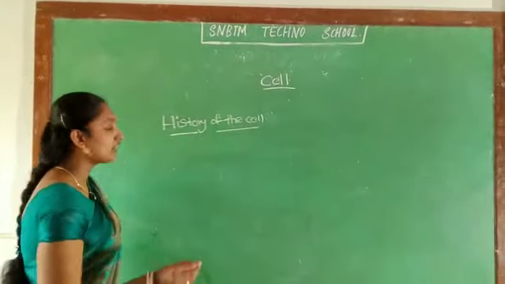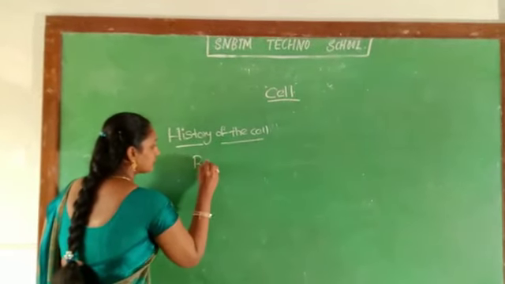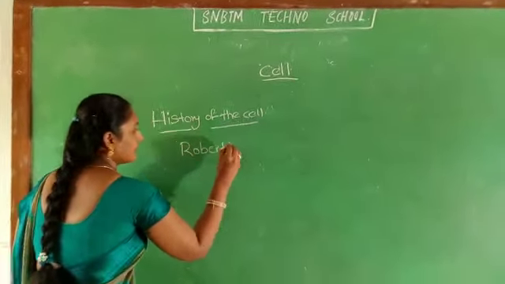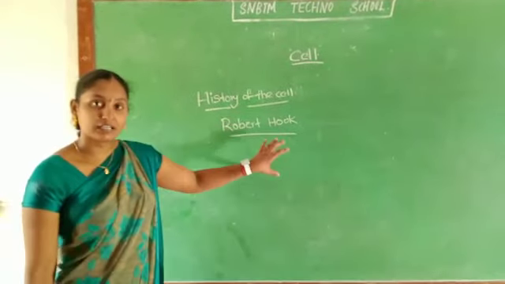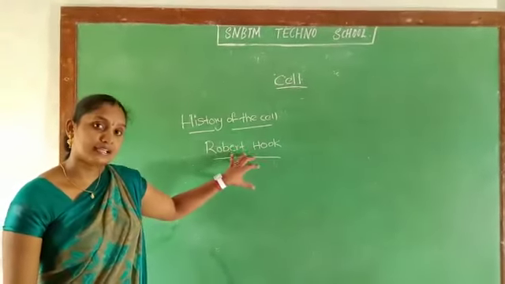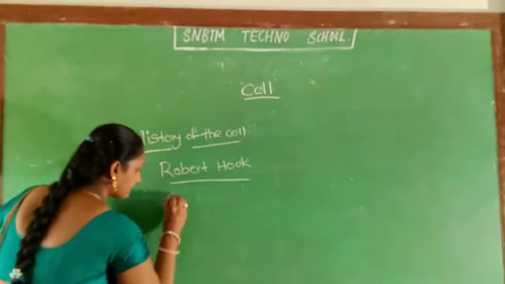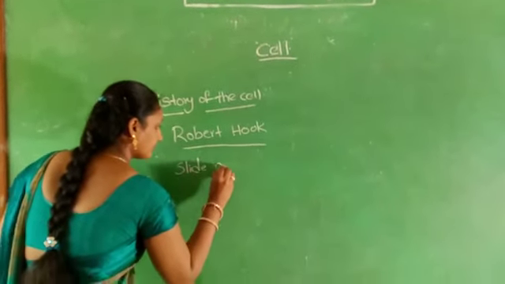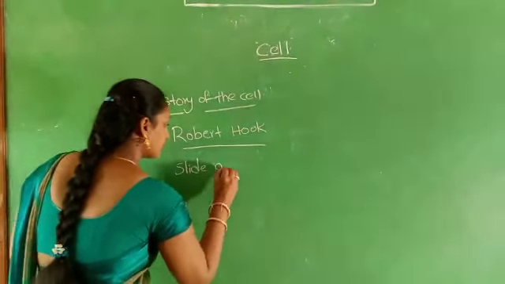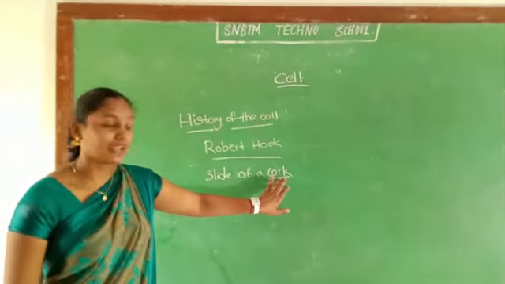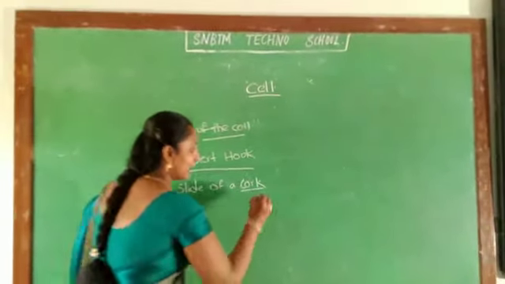A scientist named Robert Hooke discovered a cell. How did he discover a cell? Firstly, he made a slide of a cork. What is meant by cork? Cork is nothing but a bark.